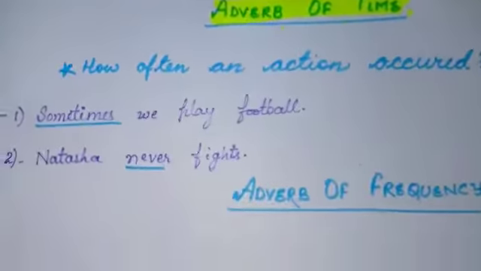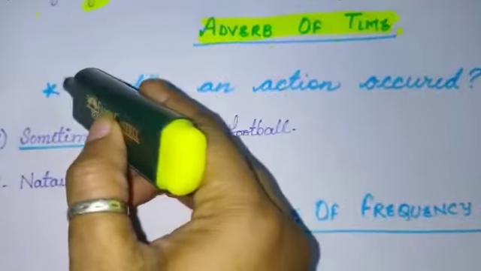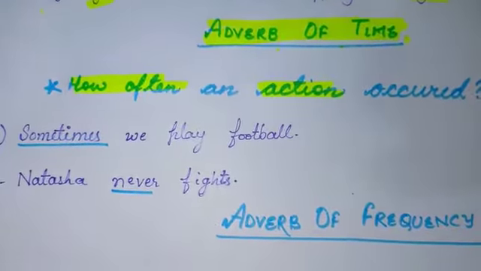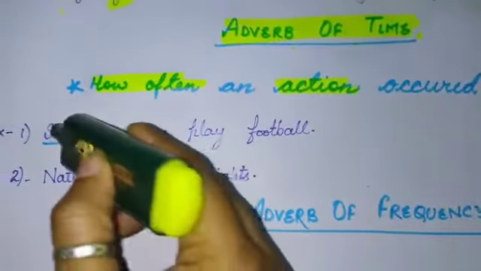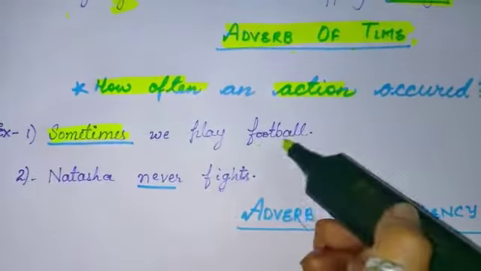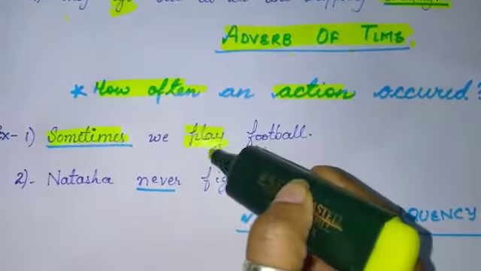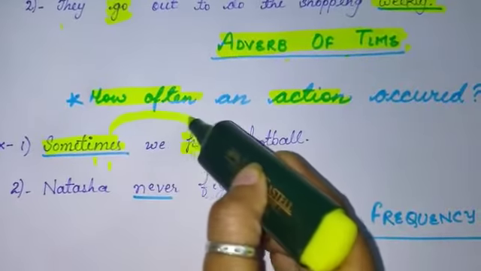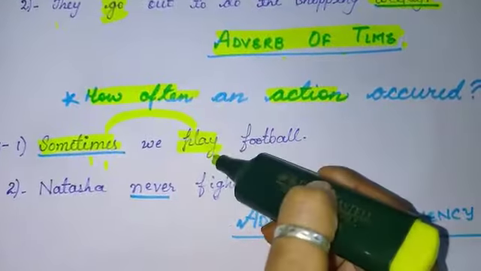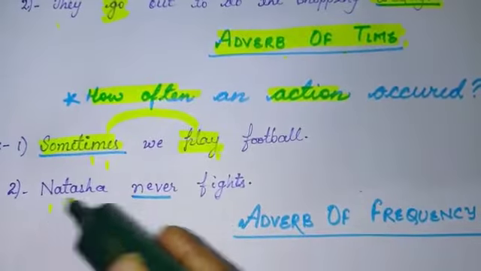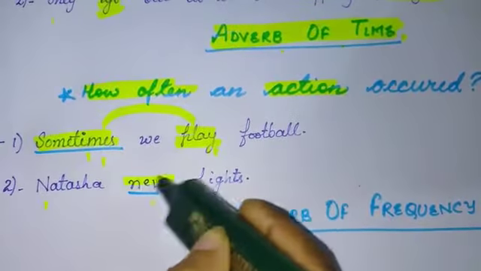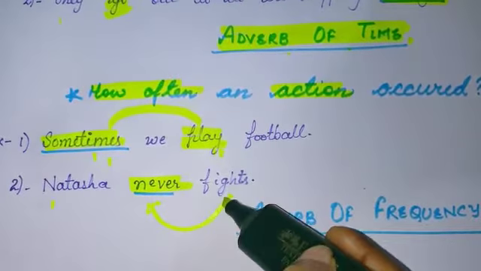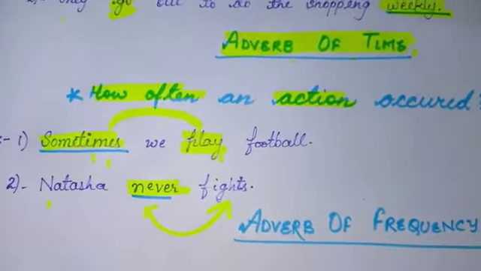Now the fourth and the last one, how often an action occurred. कितनी बार. Sometimes we play football. We play. So play is the action here, and sometimes is modifying or telling more about this action. Natasha never fights. Fights is the action here, and this word never is telling about this fight or this action.